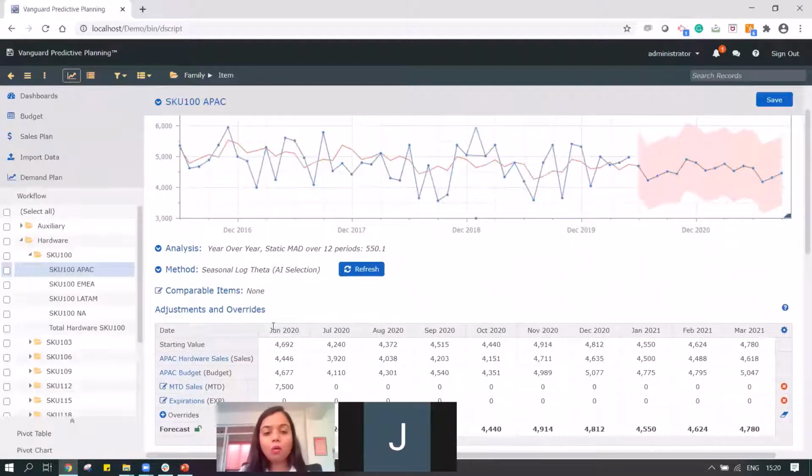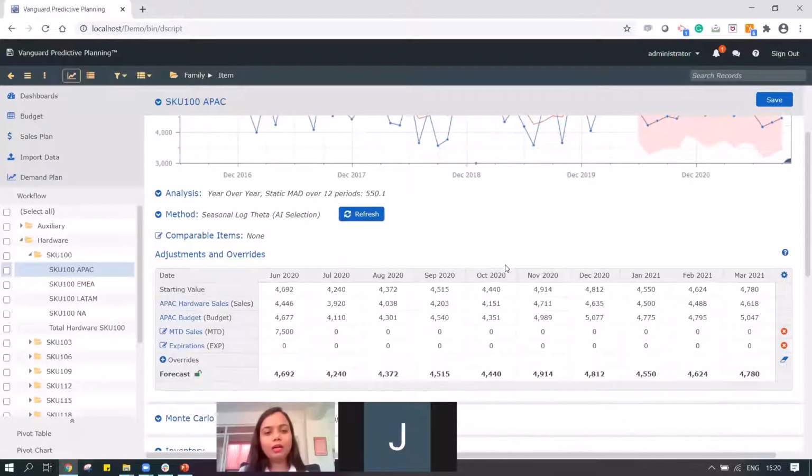So that's how critical and useful this information is to the planners, that it gives me an insight into how my supply planning should also happen. The various things that need to go into the supply planning portion are also taken care of by the system. That's a really key and amazing feature of Vanguard that we have over here.